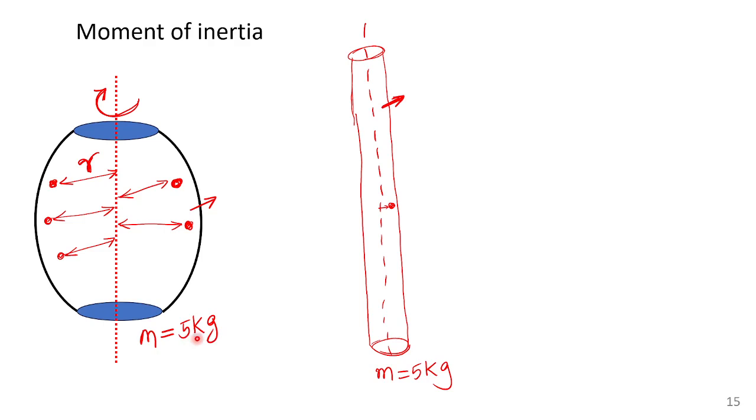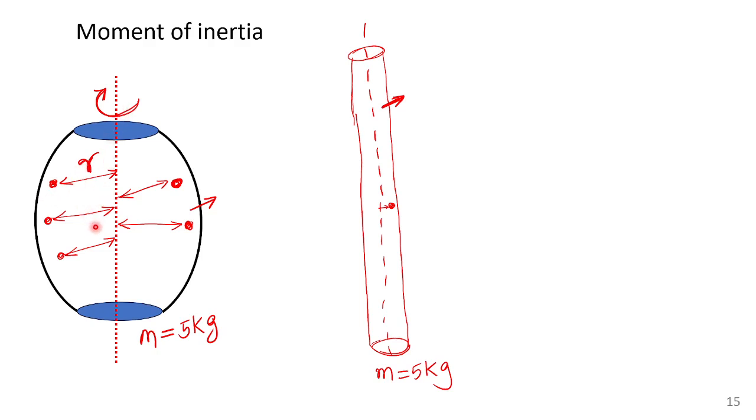So the mass alone does not determine the speed of rotation. My point is this: the mass alone does not affect the speed of rotation. At what distance each point mass is located away from the axis of rotation also has a role. The more the distance of the masses, the slower the speed will be.